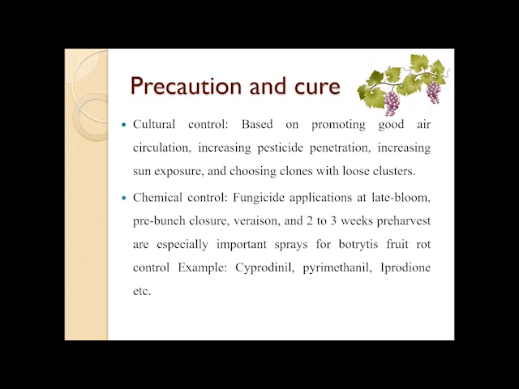There are some chemical controls that can be taken, like fungicide applications at late bloom, pre-bunch closure, veraison, and 2 to 3 weeks pre-harvest, which are especially important sprays for botrytis fruit rot control. Examples of the fungicides are cyprodinil, pyrimethanil, iprodione, etc.